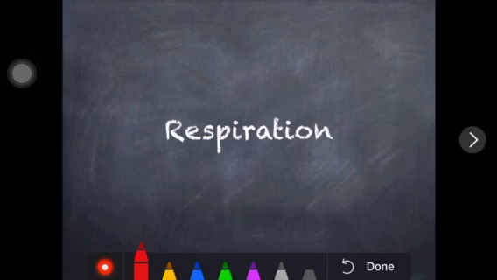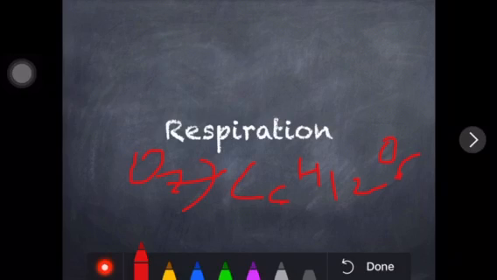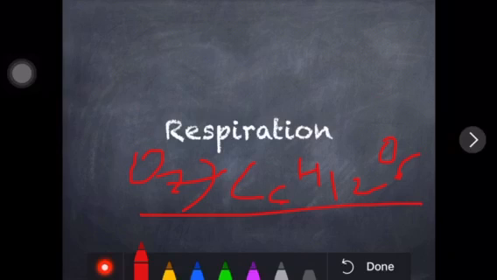It means the formula of glucose is C6H12O6, and it gets involved with oxygen. So this is called oxidation of glucose. Oxidation of glucose is called respiration. It's a chemical process. It takes place in the respiratory organs. Next we'll see how it takes place, what chemical process takes place in the body.